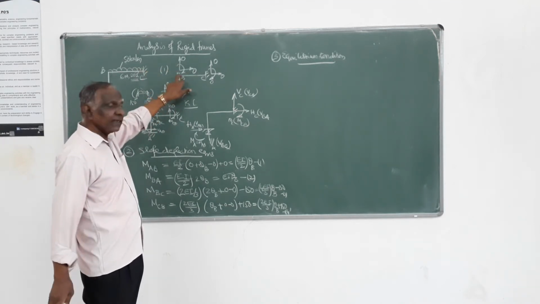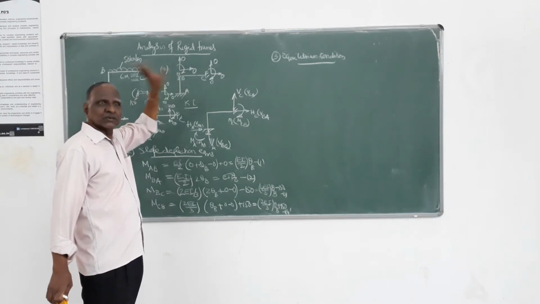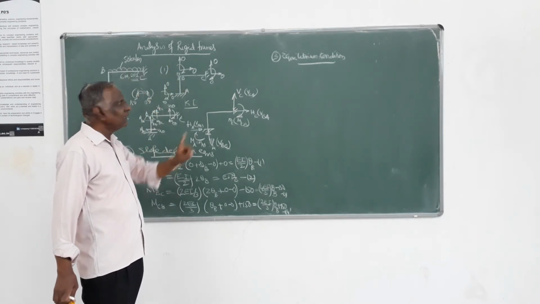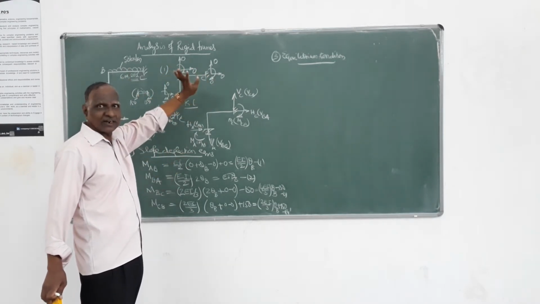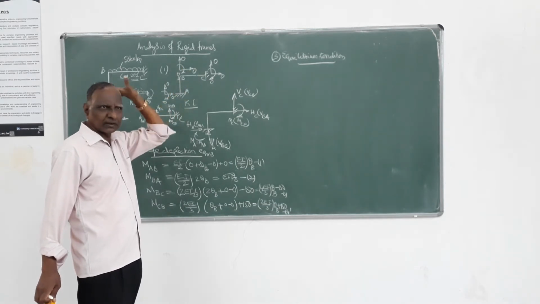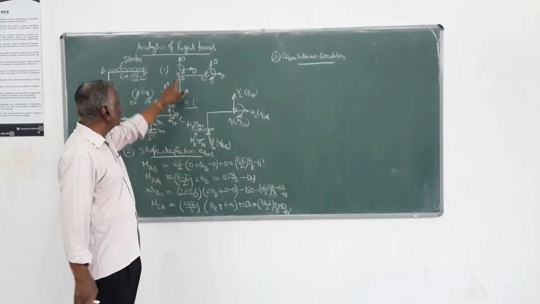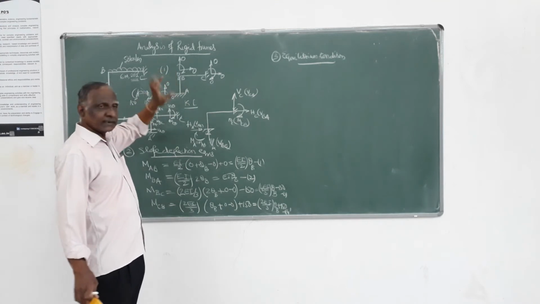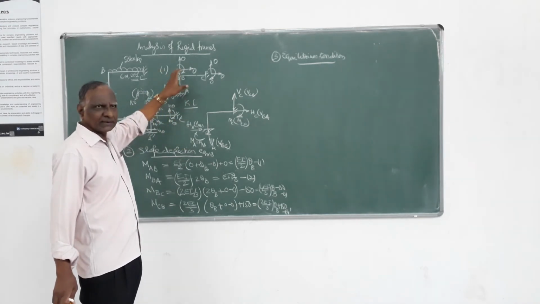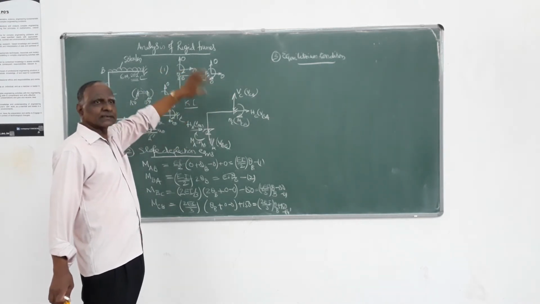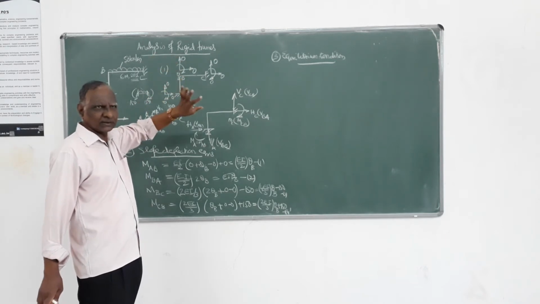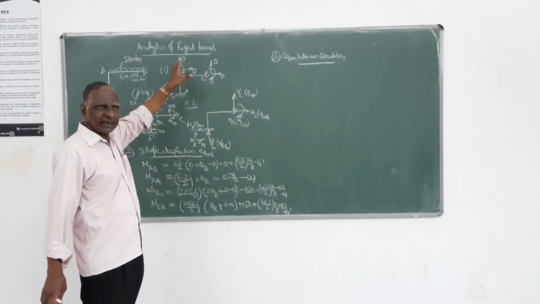At joint B, rotation is occurring, so there must be a condition. At joint C, no rotation is allowed, so you need not bother about any equilibrium condition. Only here. The moment condition says the sum of all the moments should be 0. There should not be any rotation.